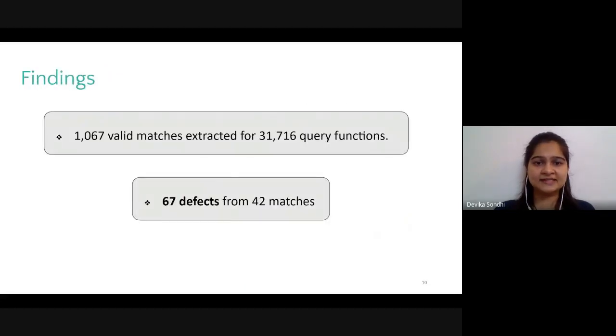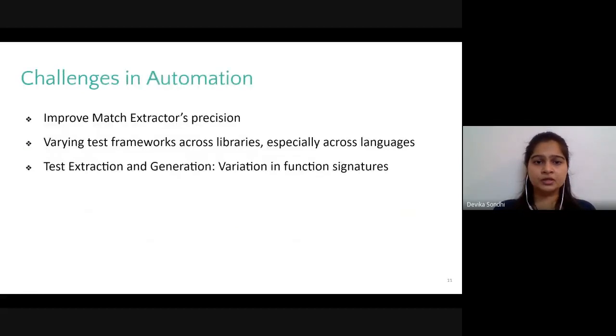So in conducting this exercise on around 31.7 thousand query functions, our study resulted in 1067 matches and 67 defects were revealed. These findings clearly indicate the potential of the test mining approach. Through the study, we also identified various challenges in fully automating the technique. These ranged from improving the match extraction to supporting various test frameworks that can differ in their constructs. We also observed some interesting challenges pertaining to the variation in the function signatures for the query and match functions.